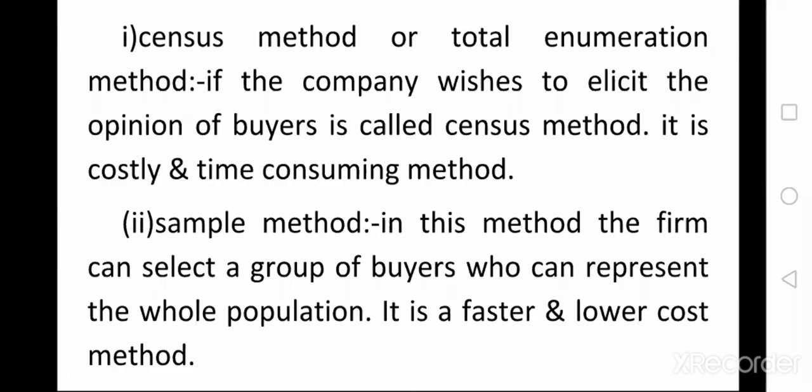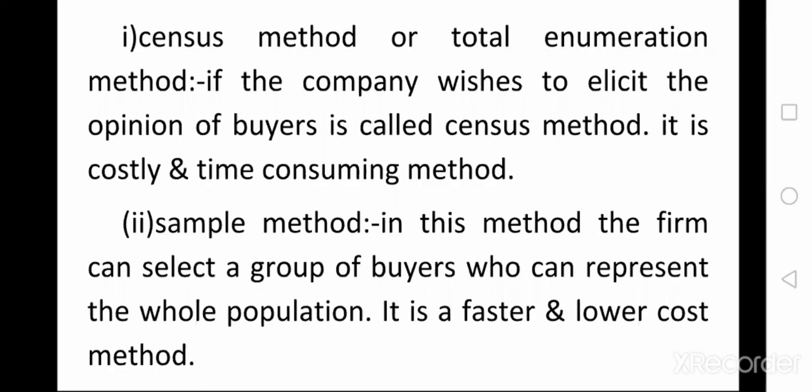For collecting the opinions, the company appoints employees and pays their salaries and expenses. So it is very costly, and at the same time, collecting all the buyers' data or opinions is very time consuming. That is the first one, the census method.